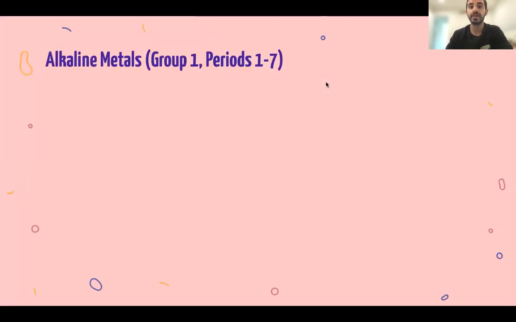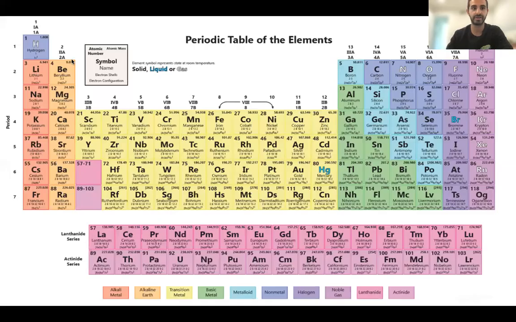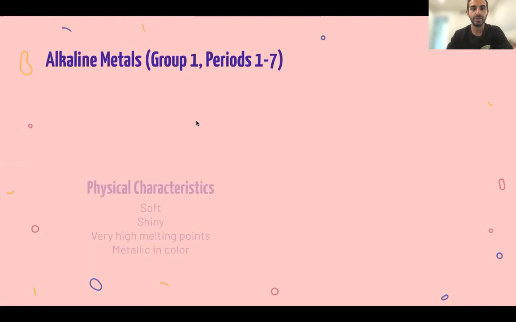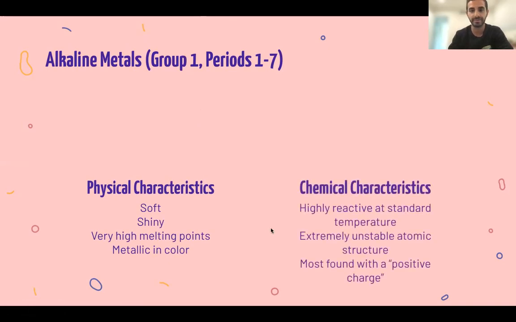So the first group is group one. I'm sorry, I forgot to say that. We're going to start with group one, or the first group, which is the alkali metals. And they're from lithium all the way to francium in red. So they are really soft and shiny, and they have very high melting points, which probably means that they're in the solid phase most of the time, because when we melt something, we go from solid to liquid. And most of them are metallic in color. They are highly reactive at standard temperatures.